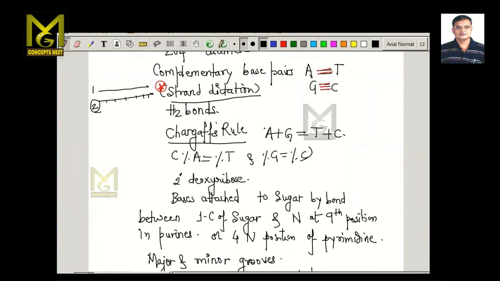So these nitrogenous bases, adenine and guanine, purines, are equal to thymine plus cytosine, that is pyrimidines. The number of purines is equal to the number of pyrimidines. That is the meaning of Chargaff's rule.